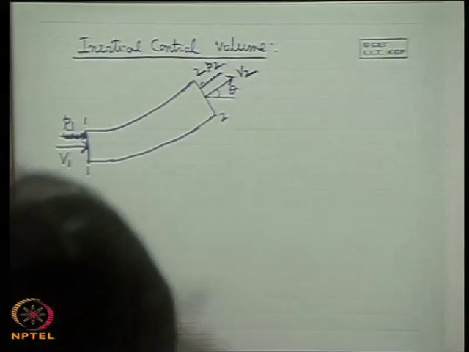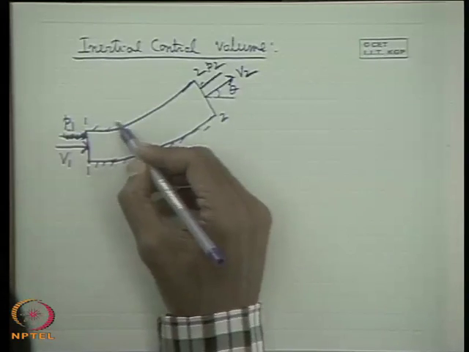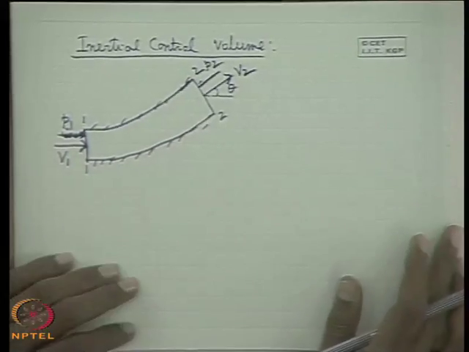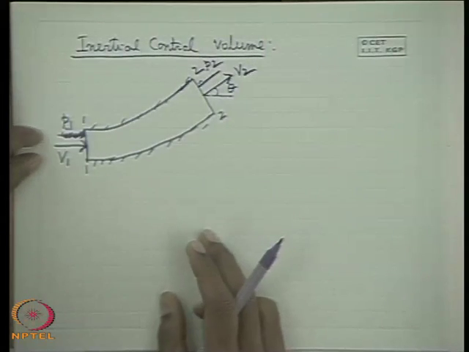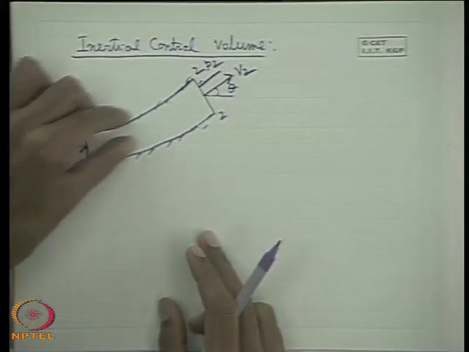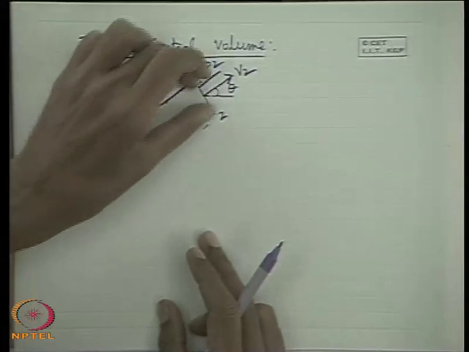Now, let us understand what happens in practice. Let us consider there is a pipe bend. As you know from your observation or experience, if a fluid flows through a bend with a certain velocity and pressure, then it goes out of this pipe bend with another velocity and pressure because of the changing cross section.